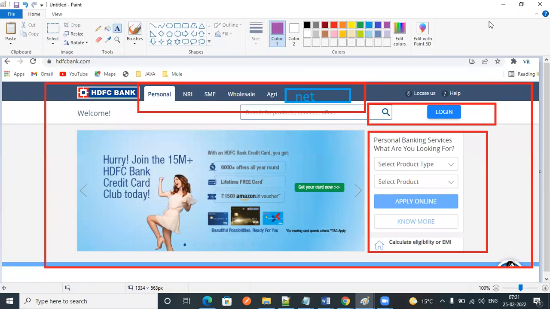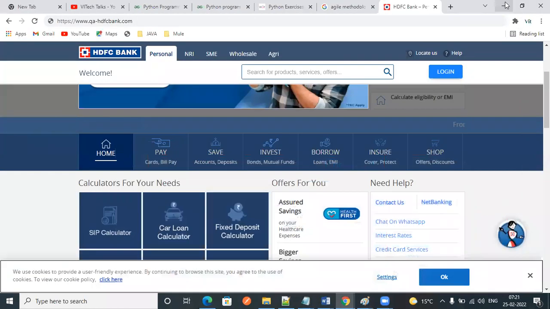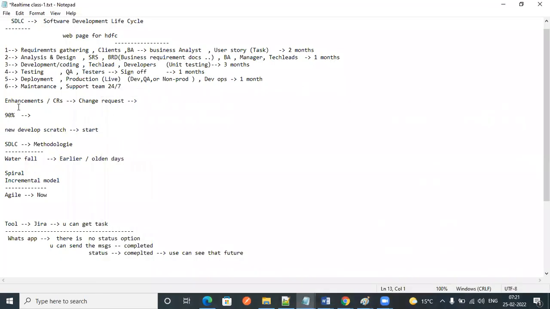So if the project is already there and we are going to add some features, that is called enhancements, or CRs. CR is nothing but change request. Based on a requirement, we will change it.